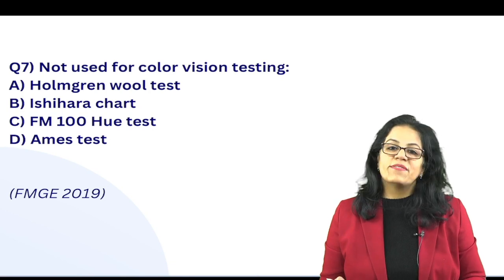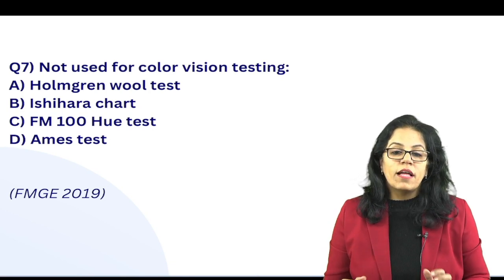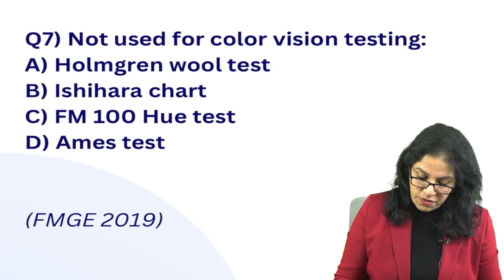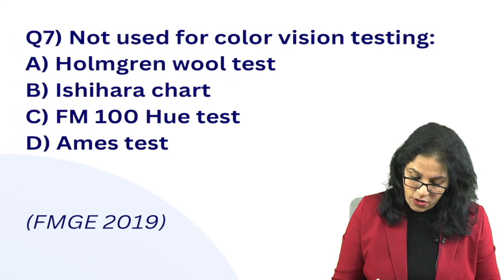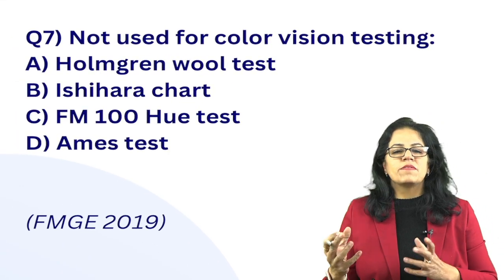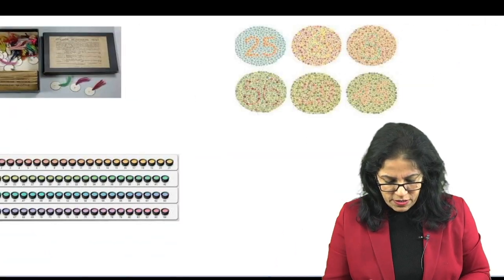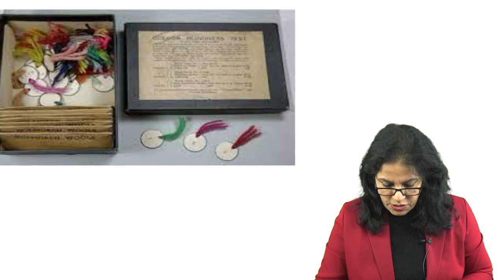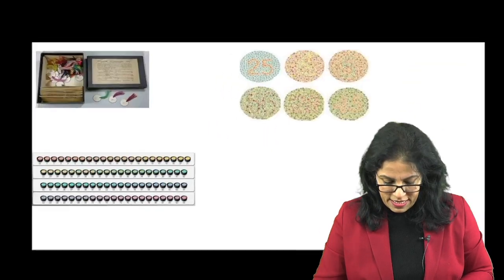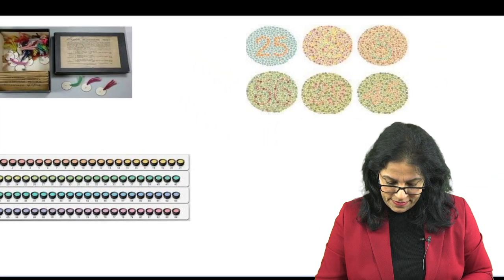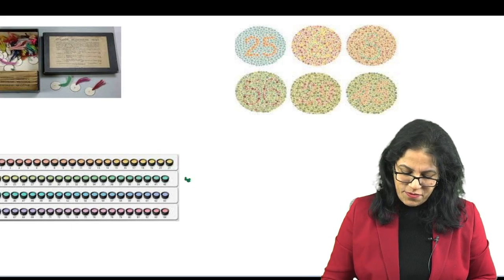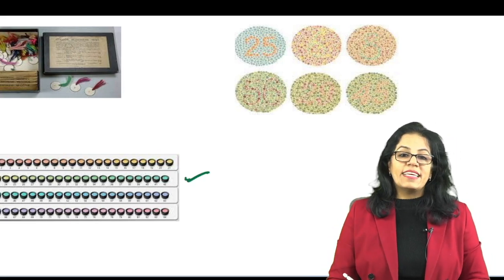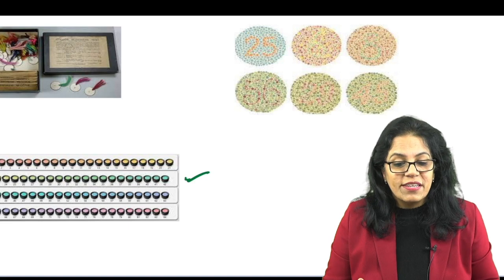Not used for color vision testing is. So color vision testing, you all should be very familiar with all these three terms. What is the Holmgren wool test? It has different colors of wool which the patient is asked about. What is this? Farnsworth Munsell 100 hue test, which is asked very frequently in your exam.